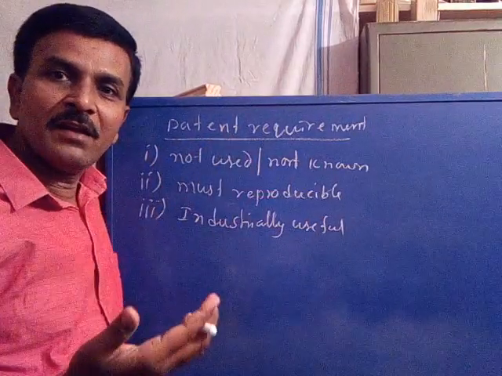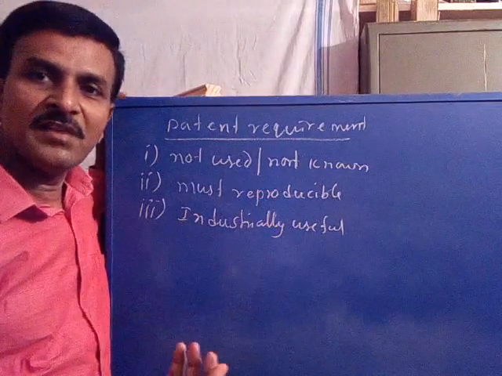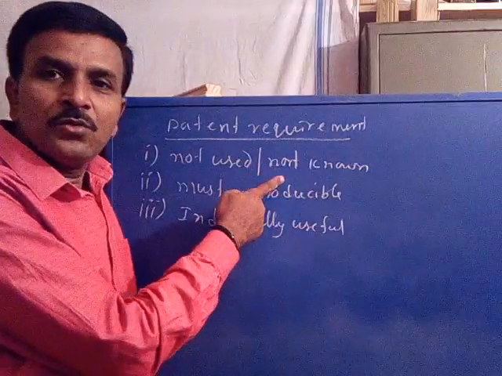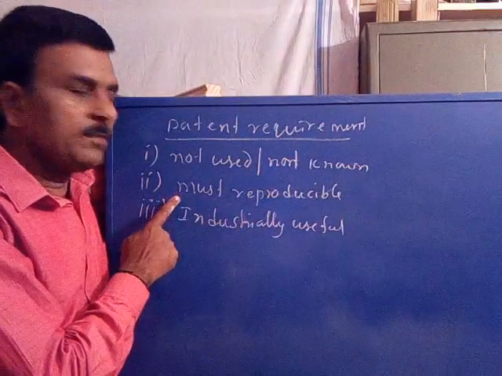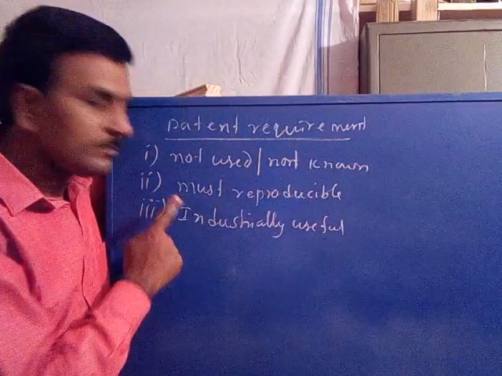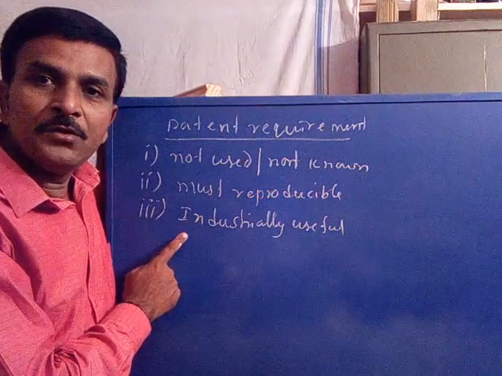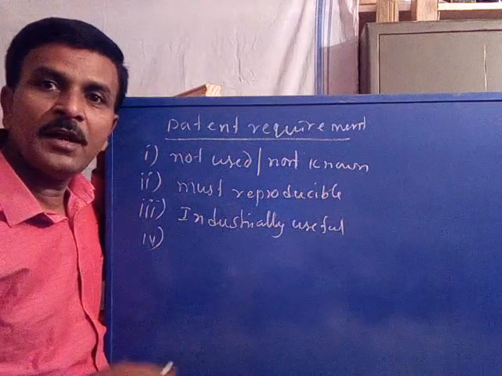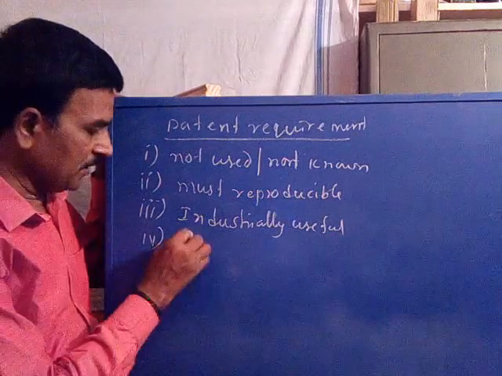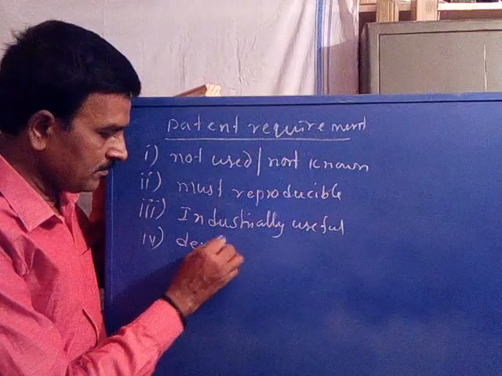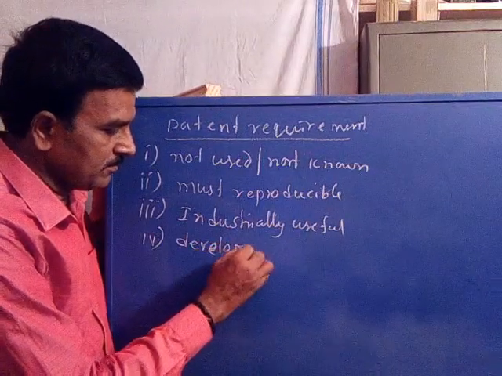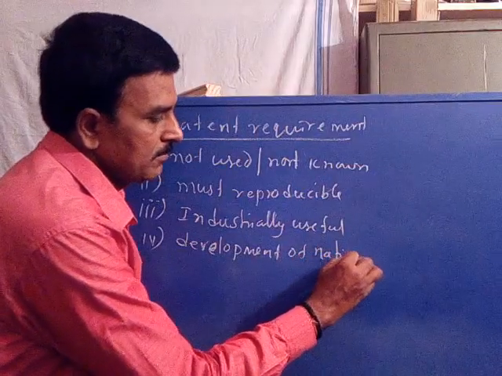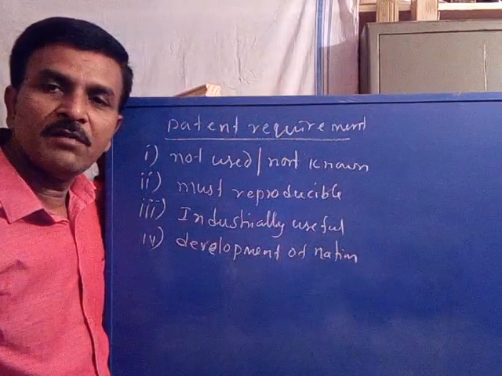To get a patent on any invention, the invention should not be used earlier, it should not be known to any other, it must be reproducible, it must be industrially useful, and it must contribute to the development of the nation.